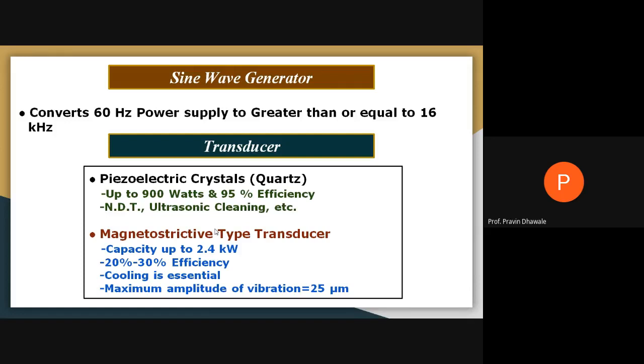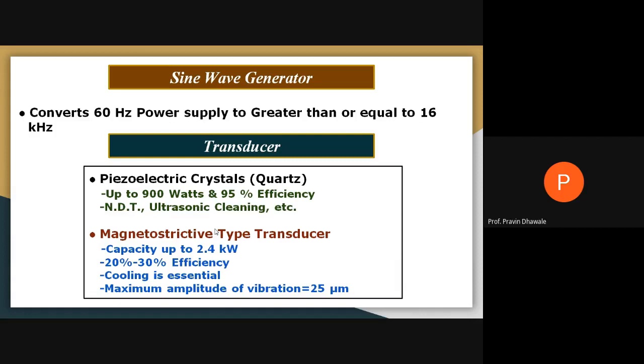So this slide focuses on what the sine wave generator is, what its function is, and what we mean by a transducer. A transducer is a device which converts high frequency electric energy into mechanical energy, that is, vibrations. There are two types of transducer we may use in ultrasonic machining: the piezoelectric crystal type, where a crystal material like quartz is utilized, and the magnetostrictive type, where a ferromagnetic material is used.